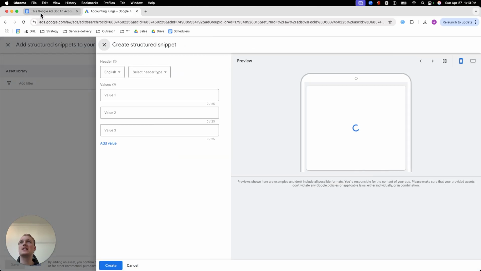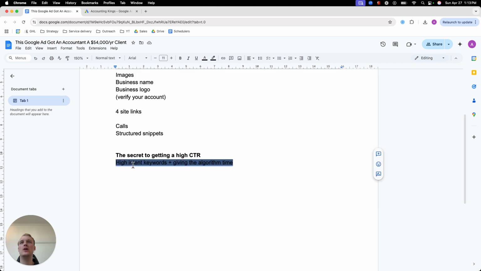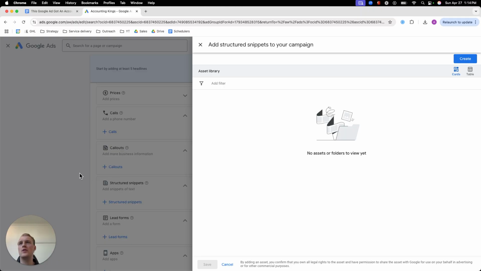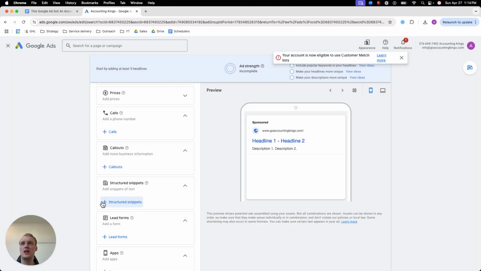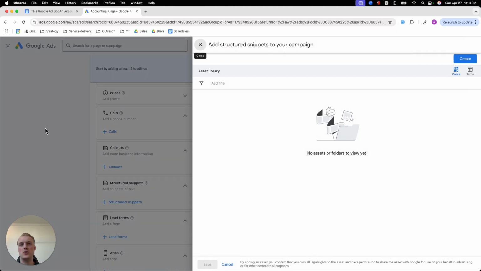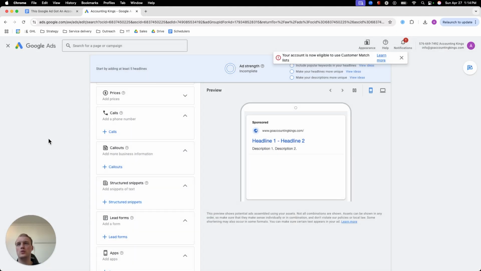And I'm actually going to give you the secret to having a high click-through rate and actually getting more clicks in a couple minutes. But with those structure snippets, you just mainly want to say the services that you offer. And then over here in the call outs, you can just give some more context about the services you offer, why you are different, and why people should work with you.